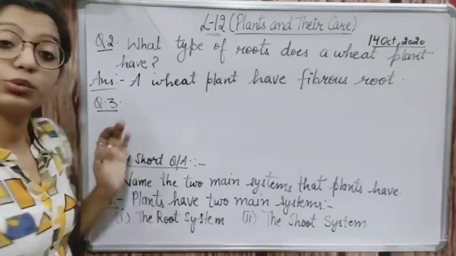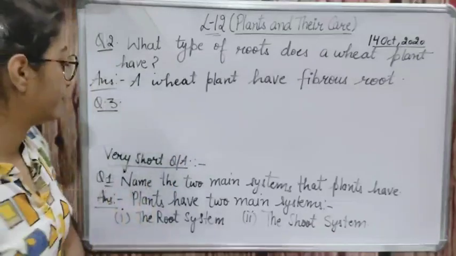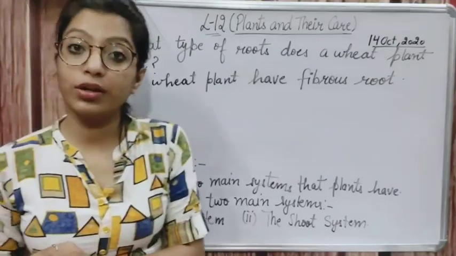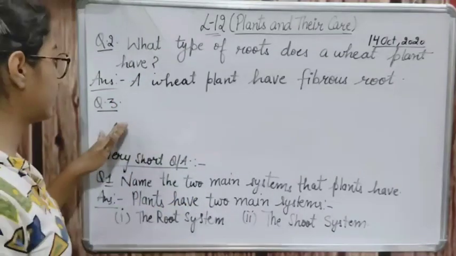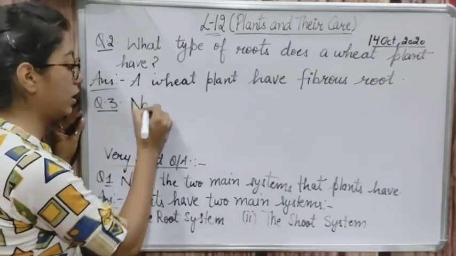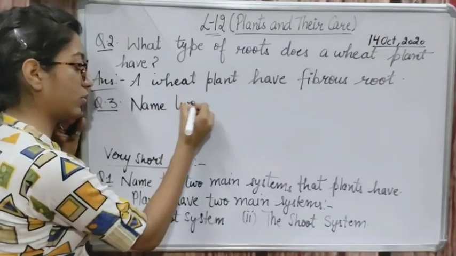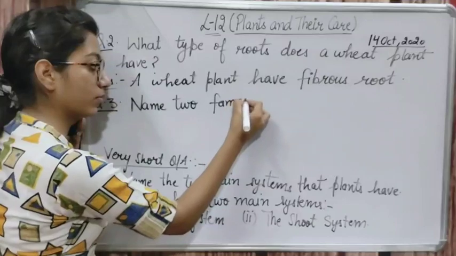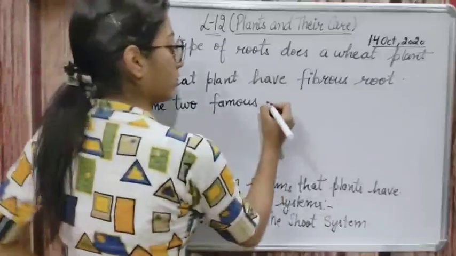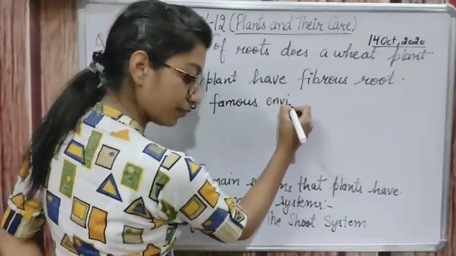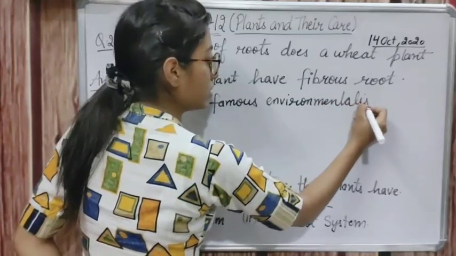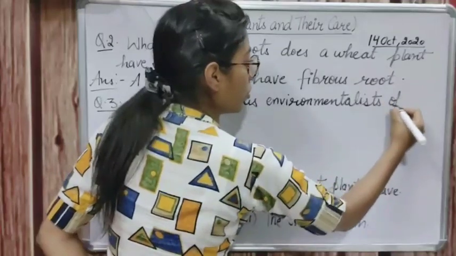I think in your book only 2 questions are given, but we are doing one more. This question is for your general knowledge. So the third question is, name 2 famous environmentalists of India.